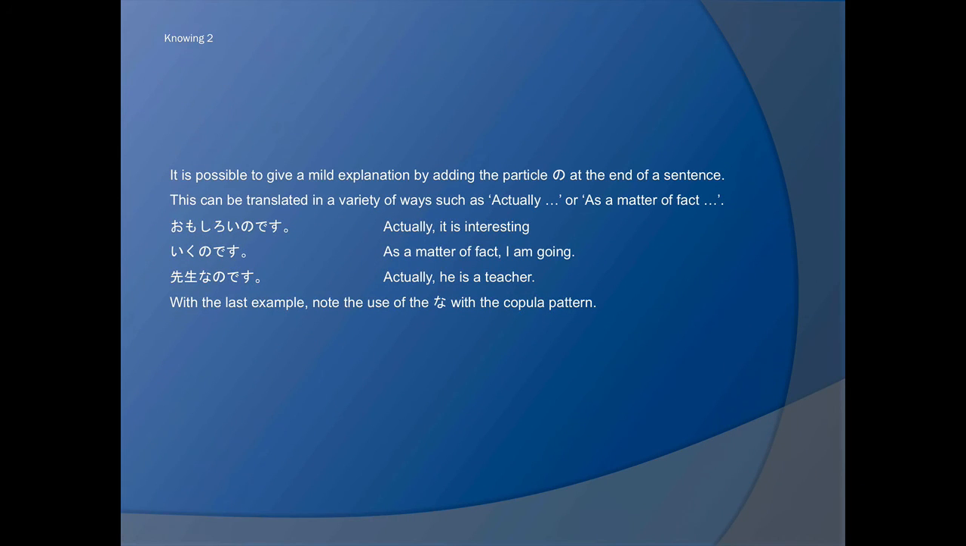It is possible to give a mild explanation by adding the particle no at the end of a sentence. This can be translated in a variety of ways into English, such as actually, or as a matter of fact, or the situation is. So here are some examples. Omoshiroi no desu. Actually, it's interesting. Iku no desu. As a matter of fact, I am going. Sensei na no desu. Actually, he is a teacher. With the last example, note the use of the na with the copular pattern.